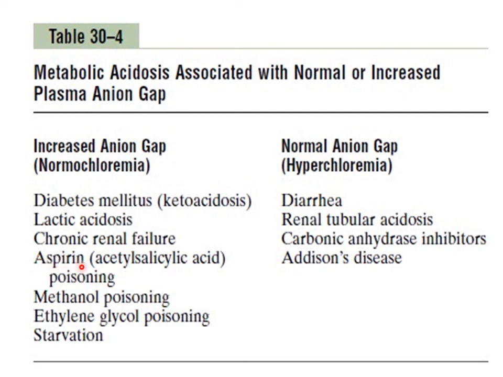Aspirin, as you know, is acidic in nature, so whenever aspirin overdose occurs, it results in high anion gap metabolic acidosis because salicylate is now being added to the blood.